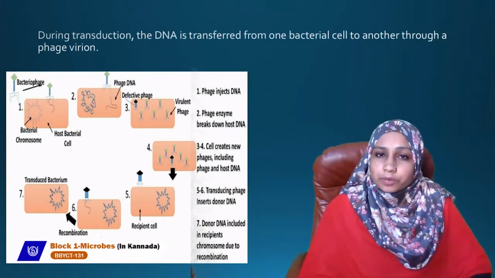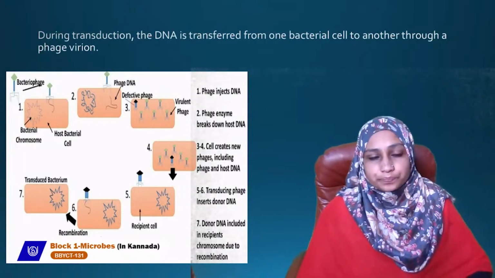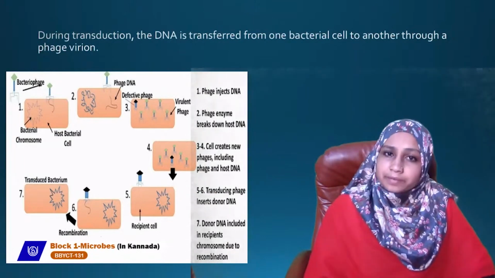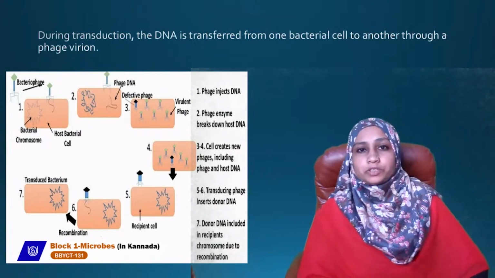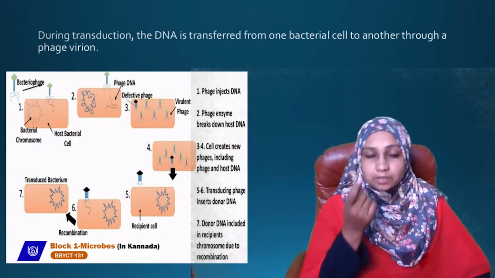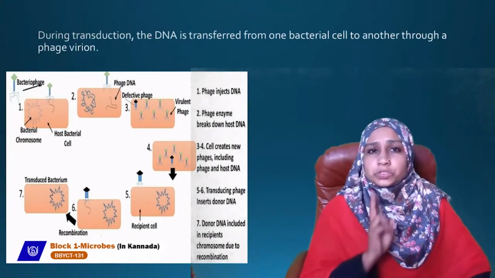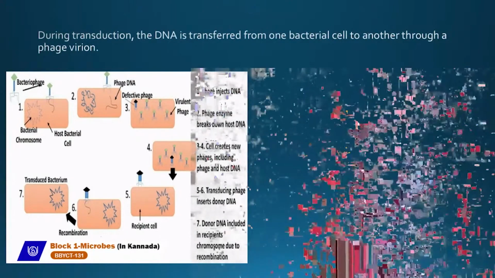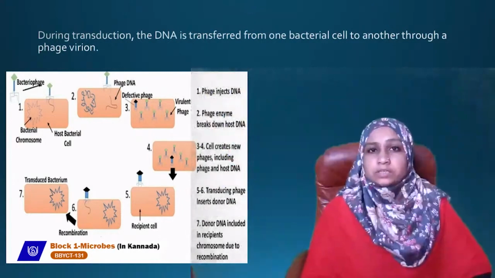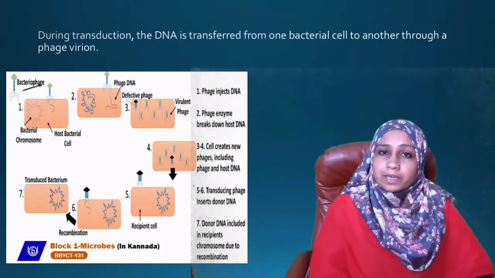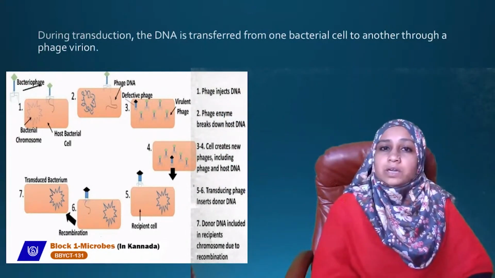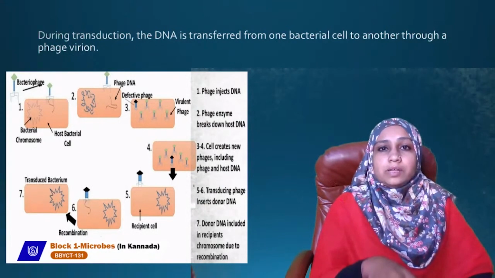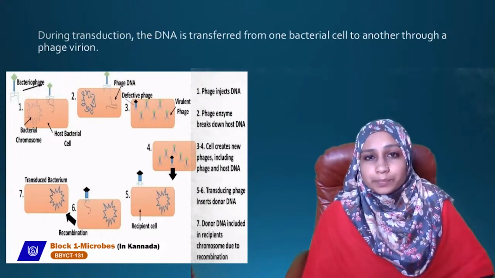So that recombination occurs. To explain this, there is a very good example for transformation. I told you about Griffith's experiment. In Griffith's experiment, he studied Streptococcus pneumoniae. He took two strains of this bacteria. One is called the R strain. R strain means the cell is not surrounded by a capsule. The other is the S strain. S strain means the cell is surrounded by a capsule.